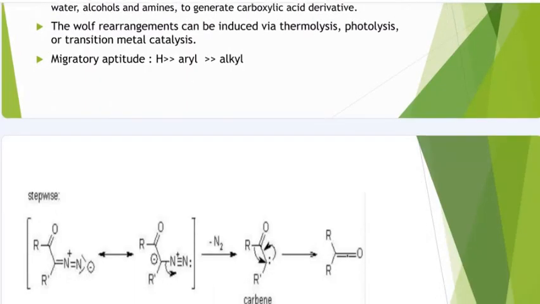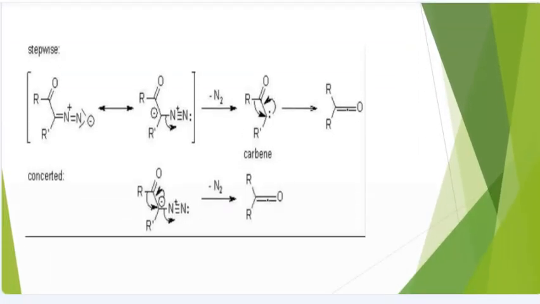Migratory aptitude: H greater than aryl, greater than alkyl. Now, this is the example. You can see the formation of carbene and the formation of the products.